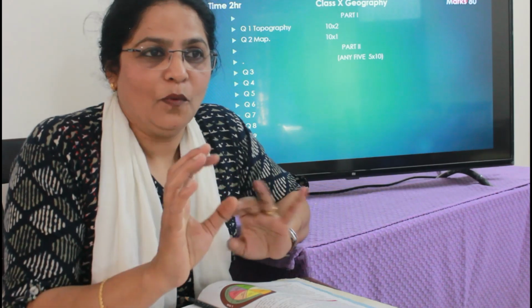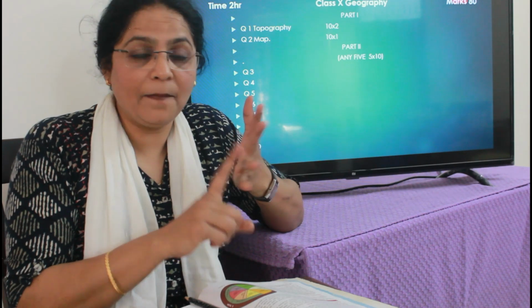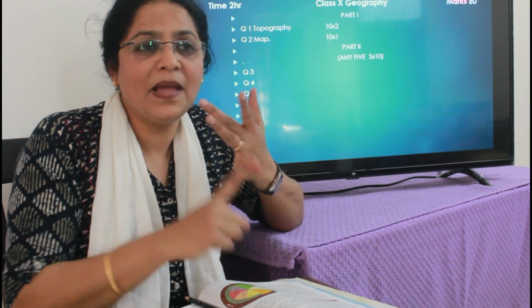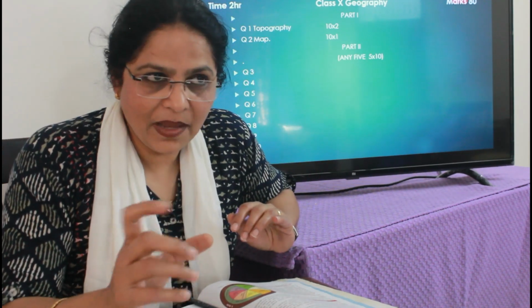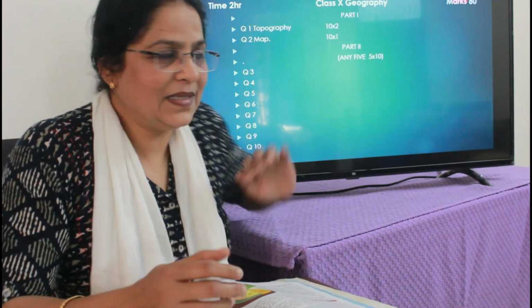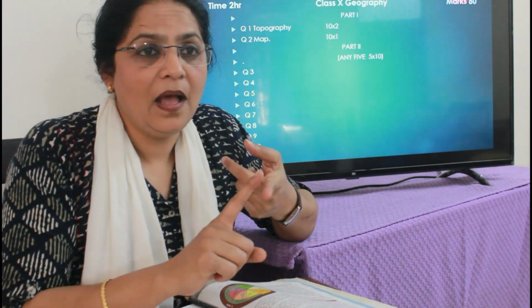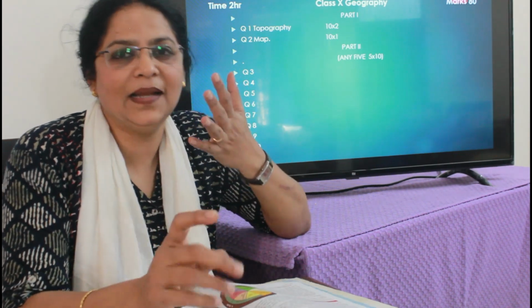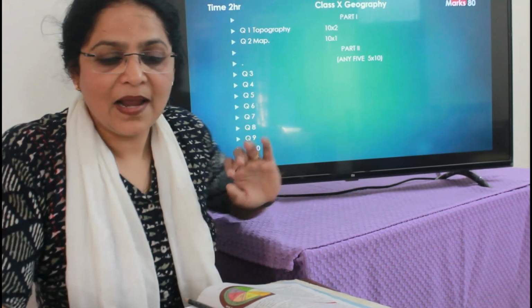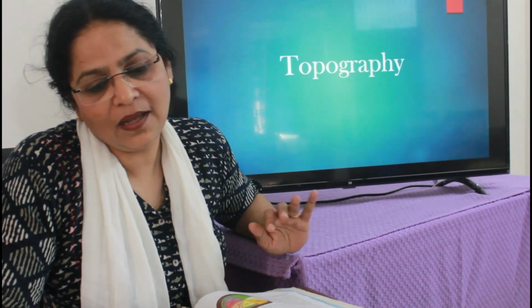So what we have studied is that there are two types of map, large scale map and small scale map. The best example of a large scale map is the topo sheet, which provides all kinds of information that we will discuss later. A good example of a small scale map is the second question, the map, where you are going to read about a country, its physical features, the availability of minerals, the soil in that country, etc. Now we have to start with topography, the first question of the question paper.